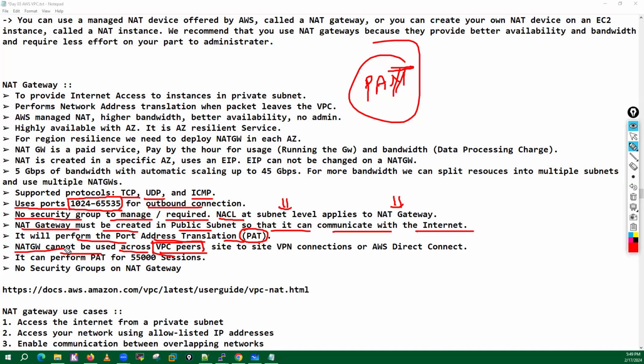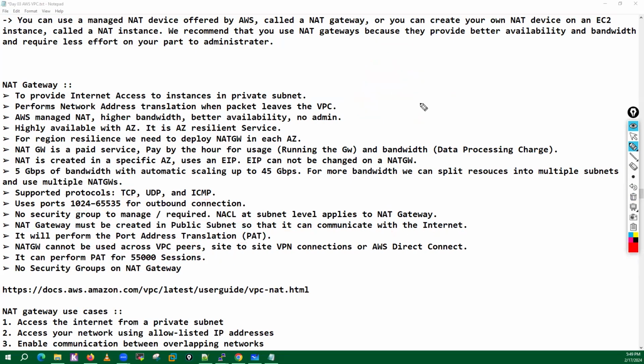A NAT gateway cannot be used across VPC peers. Let's suppose you have created a VPC peering between two VPCs. You are not allowed to use a NAT gateway for that traffic. If you have a site-to-site VPN or AWS Direct Connect setup with your on-prem servers, you are not allowed to use a NAT gateway in those scenarios as well, because there are very good solutions for that. You can use the transit gateway, and we will discuss these things in future classes.